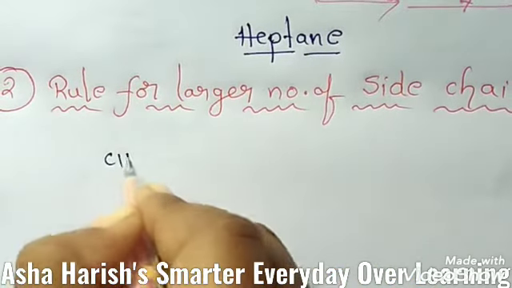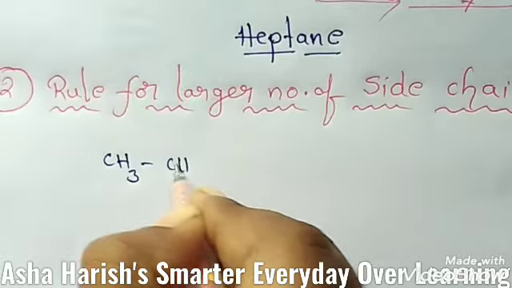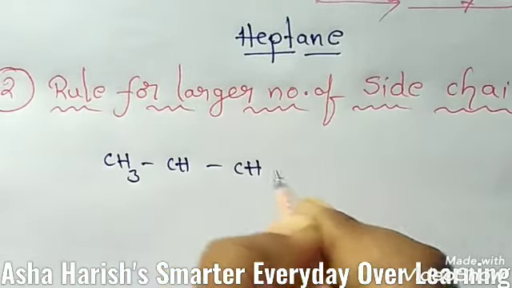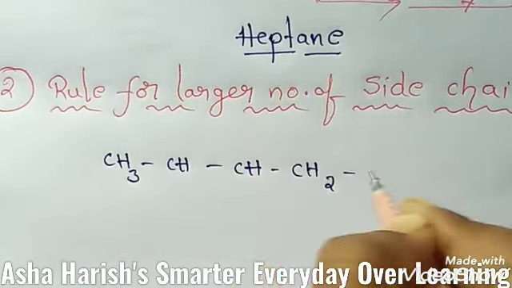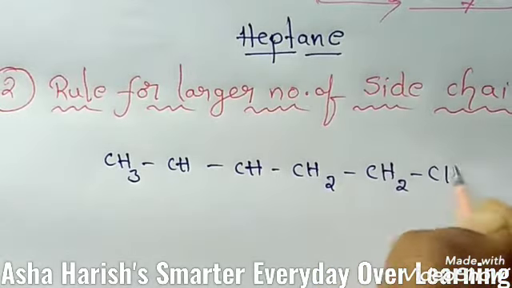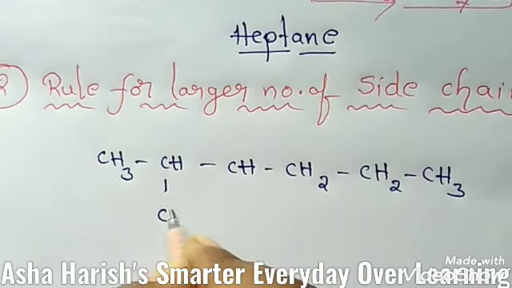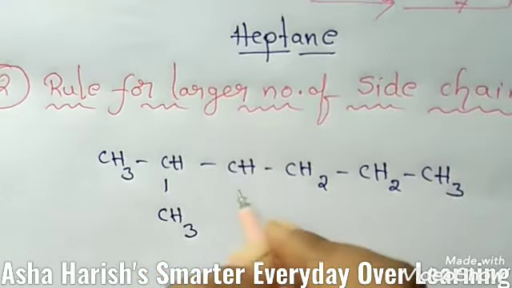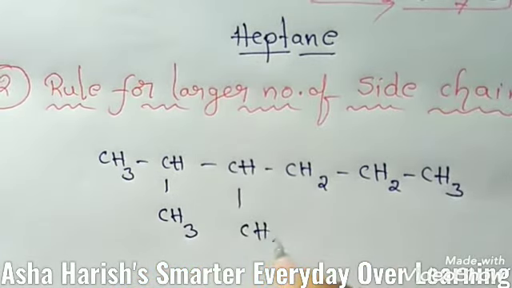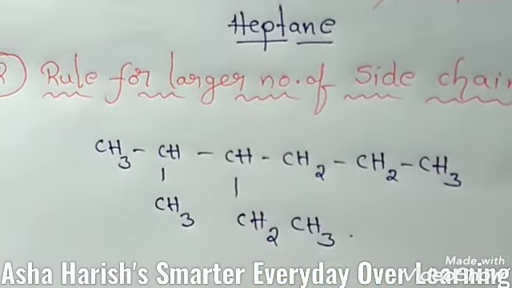For example students, you can observe carefully: CH, CH2, again CH2, CH3, and here the substituent CH3, here one ethyl group CH2, CH3. Like this, the example is given.